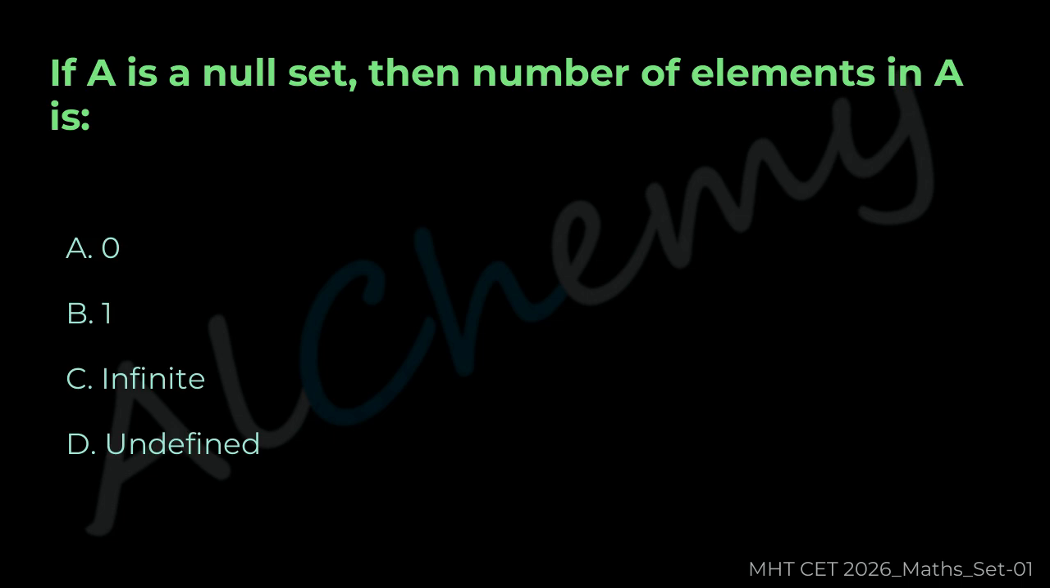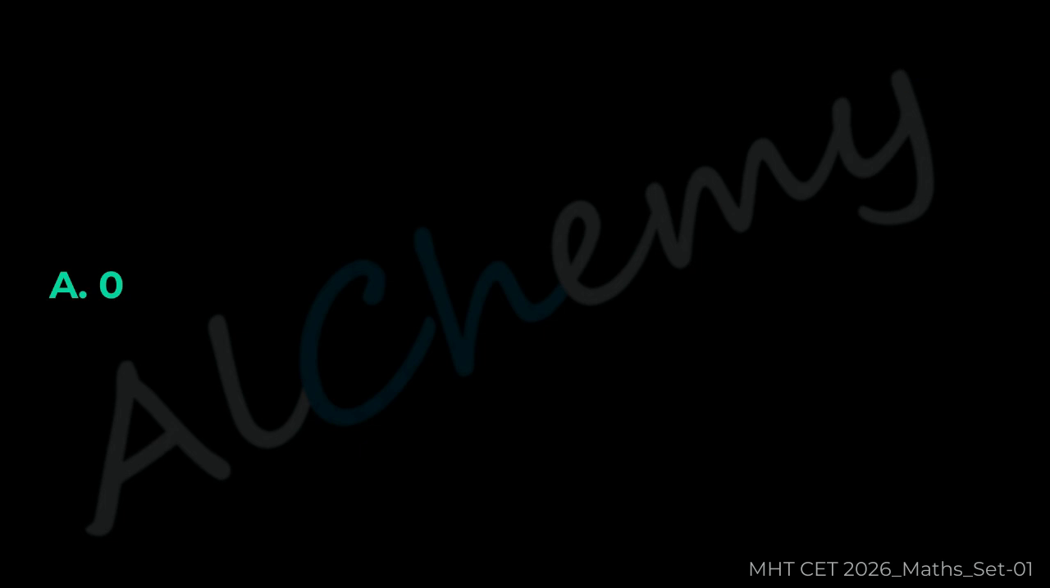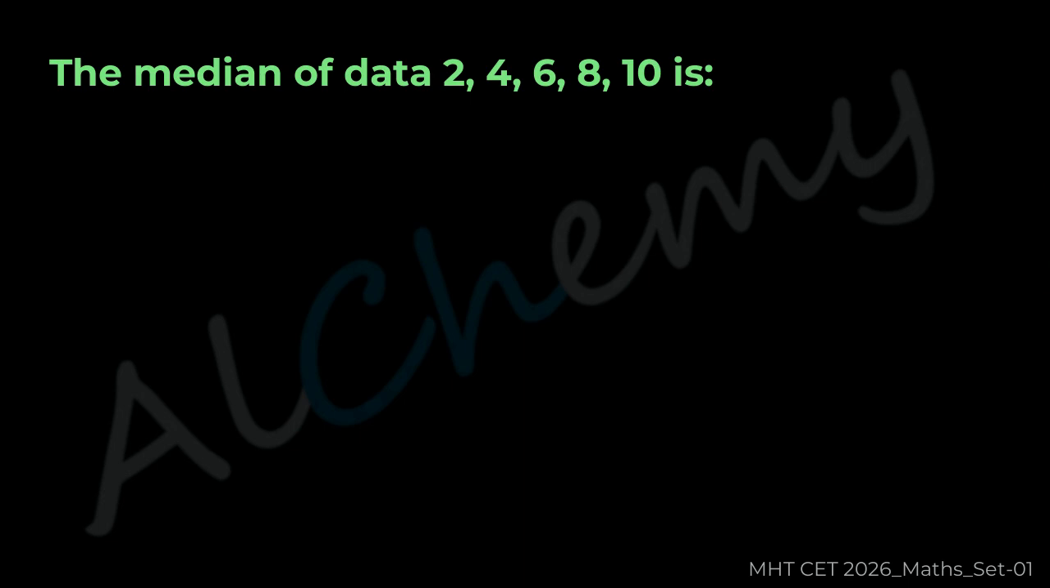Question 46. If A is a null set, then the number of elements in A is A 0, B 1, C Infinite, D Undefined. The correct answer is A 0.